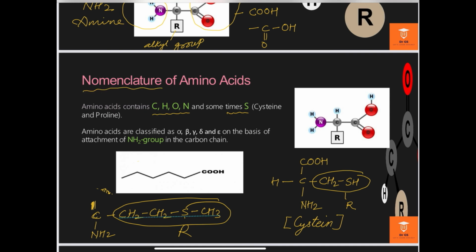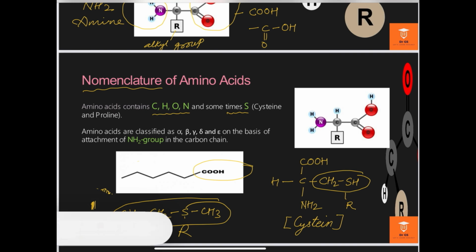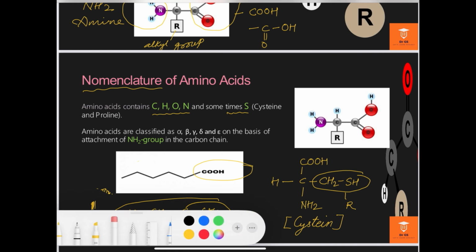Whenever a carboxylic group is attached with a long carbon chain, the carbons are named alpha, beta, gamma, and epsilon, starting from the one directly attached to the main carboxylic group.